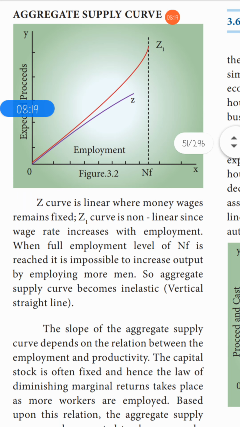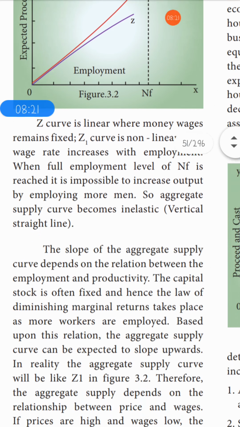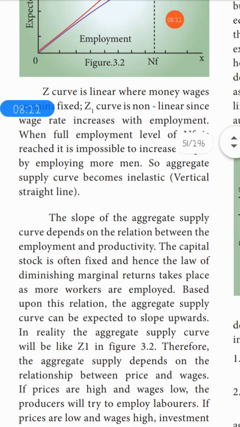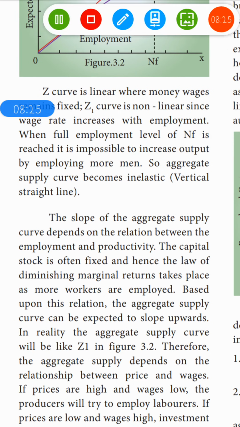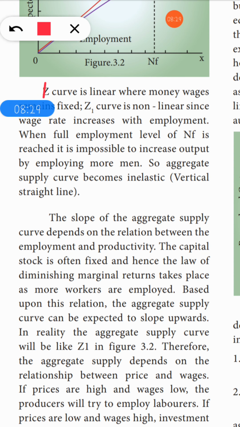Already I've given you all the explanation. Read this, and write point wise. Your first point will be Z curve is linear where money wages is fixed. That is your first point. And Z1 curve is non-linear, since wage rate increases with employment.